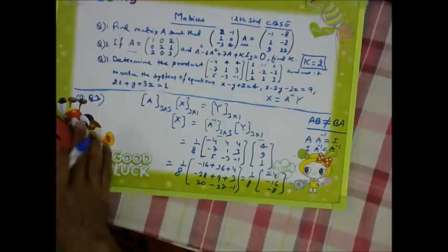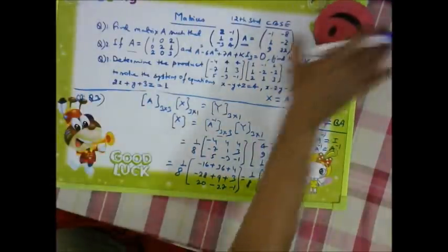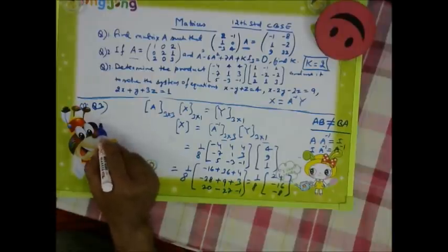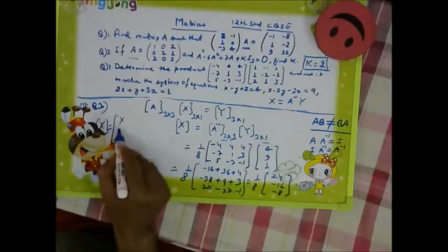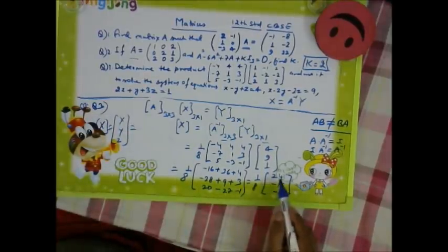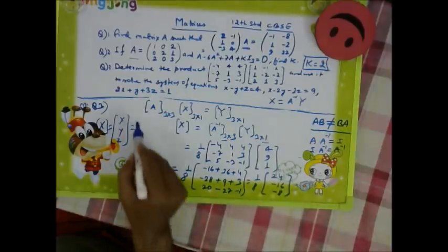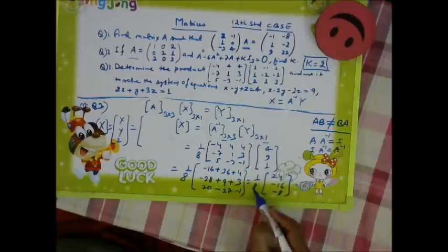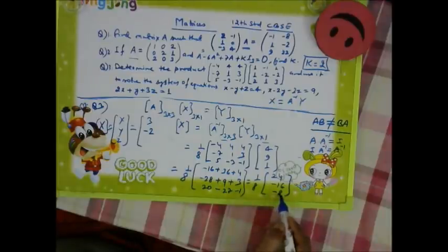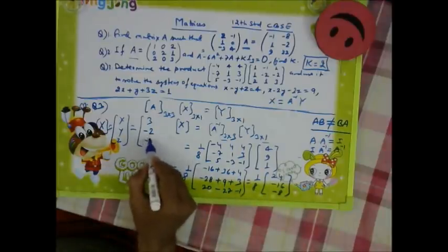We have got our X, Y, Z, and now with this 8, all elements will be divided. After dividing, 24 divided by 8 is 3, minus 16 divided by 8 is minus 2, and minus 8 divided by 8 is minus 1.